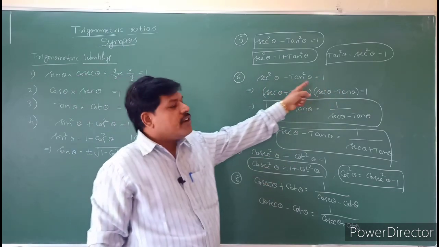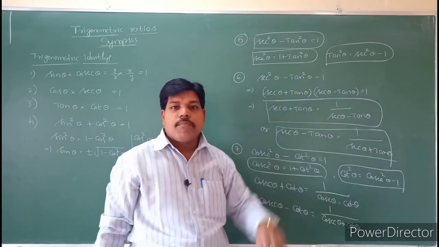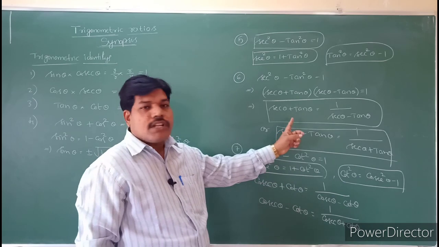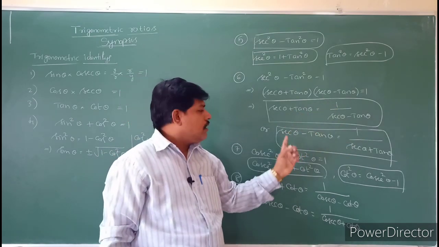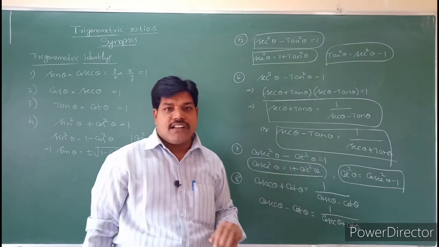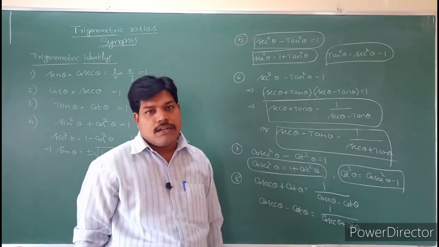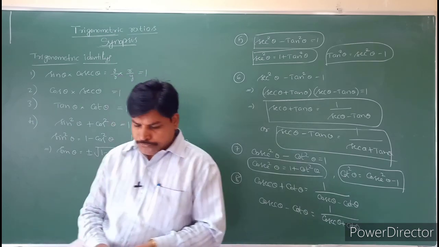So secant theta plus tan theta into secant theta minus tan theta is equal to 1. That implies secant theta plus tan theta is equal to 1 by secant theta minus tan theta, and also secant theta minus tan theta is equal to 1 by secant theta plus tan theta. Similarly for cosecant and cot also. Okay, students, so see these identities.